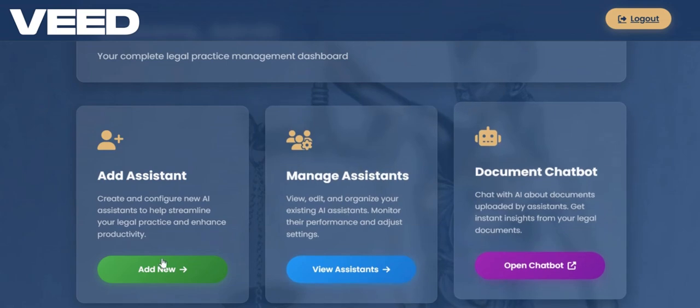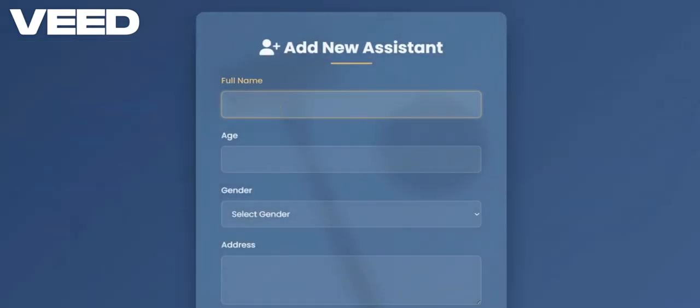Designed specifically for law professionals, this tool transforms how legal experts manage and interact with case files, whether criminal or civil.